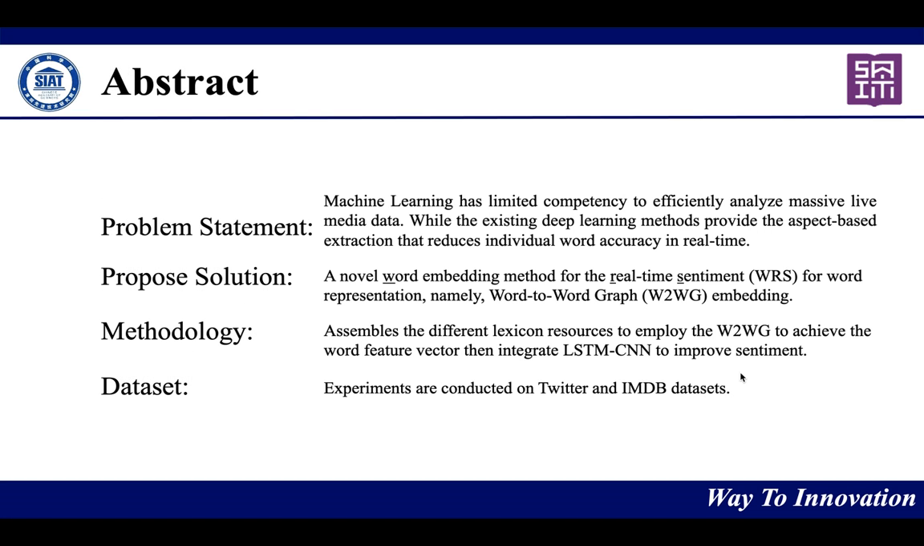So what is the problem statement? Machine learning actually is facing some accuracy problem, and deep learning is providing a solution, but it's still based on a spec-based extraction that reduces the individual word accuracy in real time. So, the solution: we provide a word embedding method for real-time sentiment by proposing a new word embedding method. Its name is word-to-word graph, W2WG.